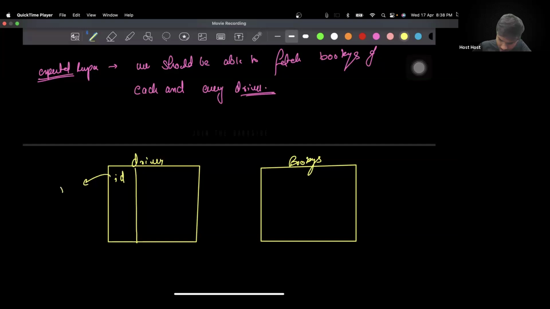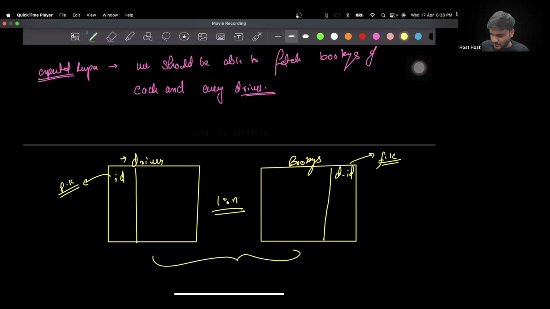In the booking table, there is a column DID, which is the foreign key of the driver ID, because driver and booking are related with a one-to-many relationship. One driver has many bookings and a booking belongs to a driver. So this is the database mapping, the DB relation that has been given to you. More properties are there, but mainly you are concerned about these two.